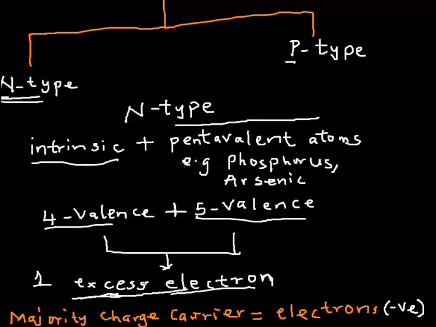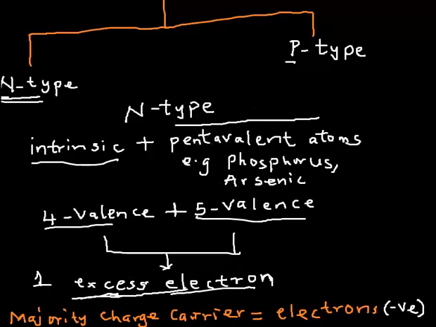One atom of this pentavalent element will always donate one extra electron. So depending on the number of this pentavalent element, I will have an equal number of electrons. So if I can express the concentration based on the number of electrons, I can also express the concentration based on the number of pentavalent atoms, because there is no electron without a pentavalent atom.